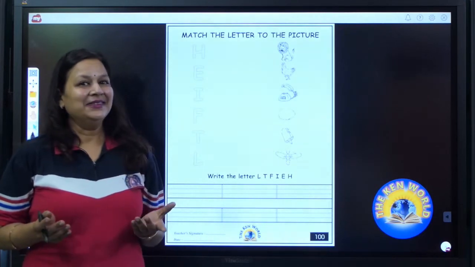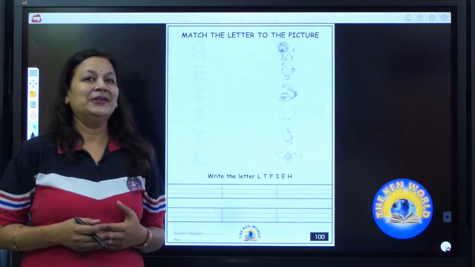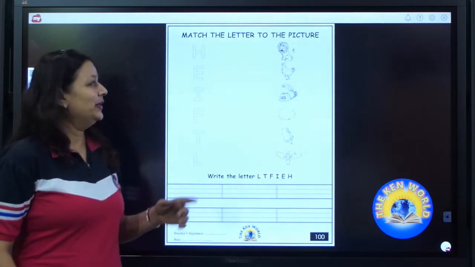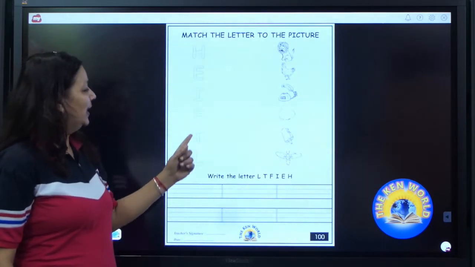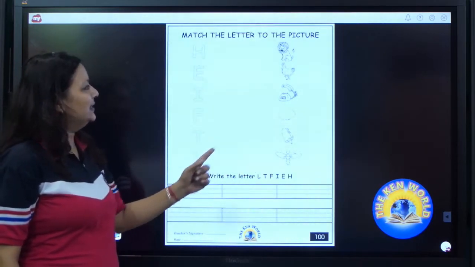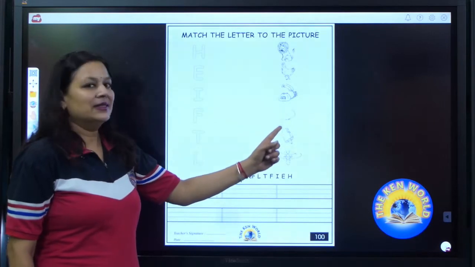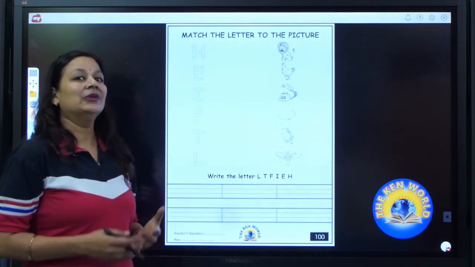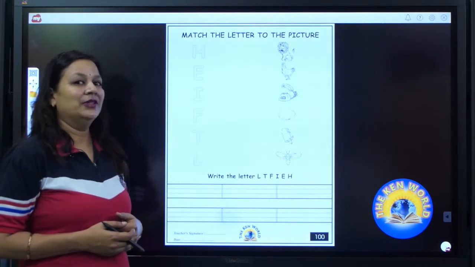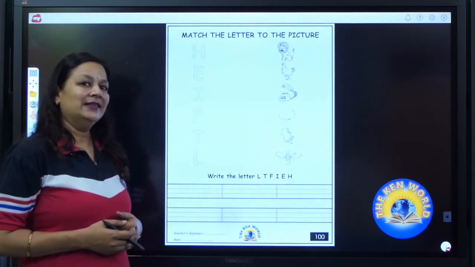It's your activity time. We are going to do a matching activity. Now look on the board carefully. Here we have 2 columns. One column consists of letters. Another column consists of pictures starting with those letters. And we have to match the picture and the letter.